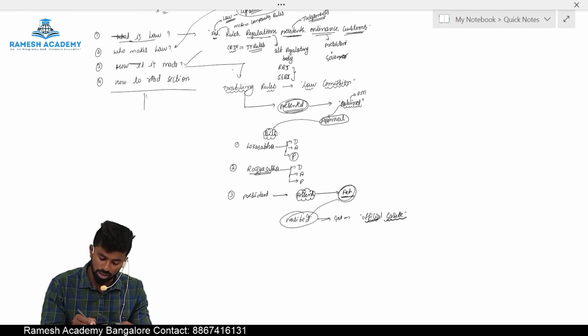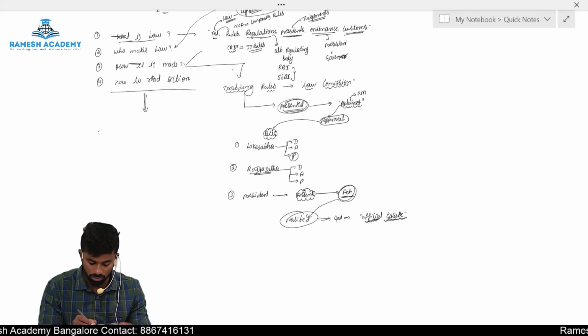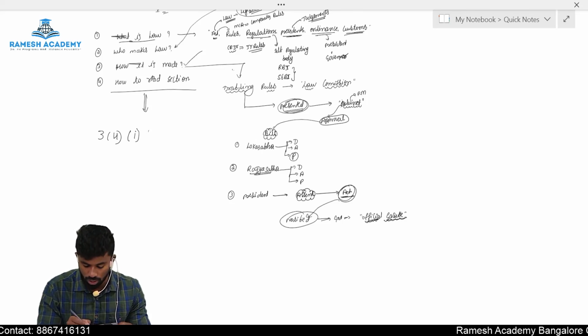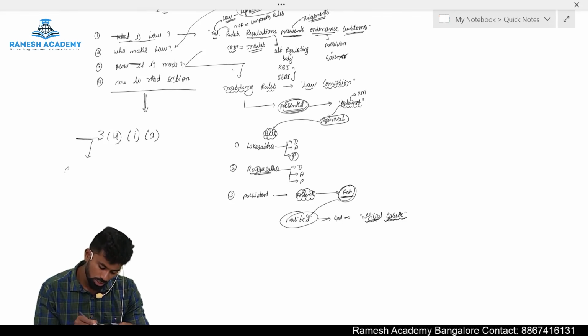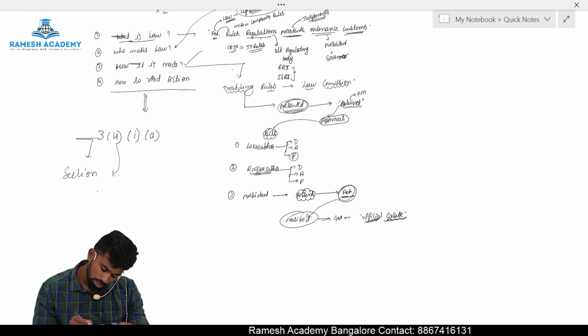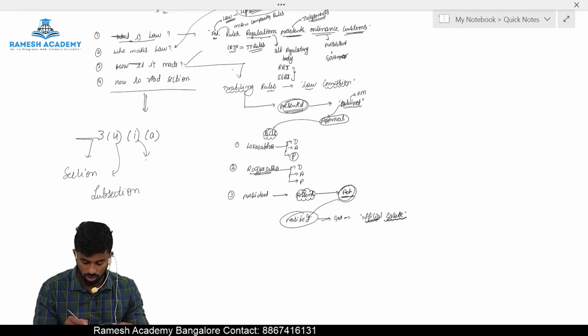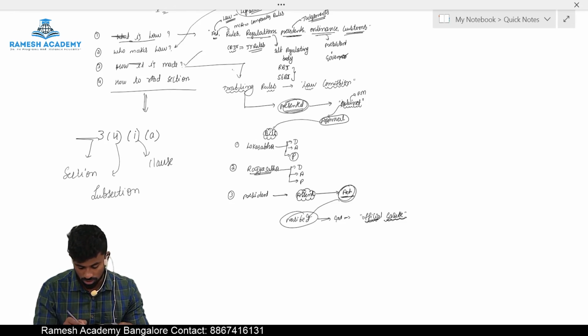For example, let's say if I write 3, 4, 1, A. How to read this, sir? The first number is called section. The second is called subsection. This is called clause.